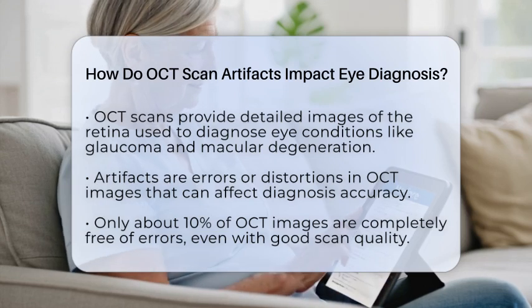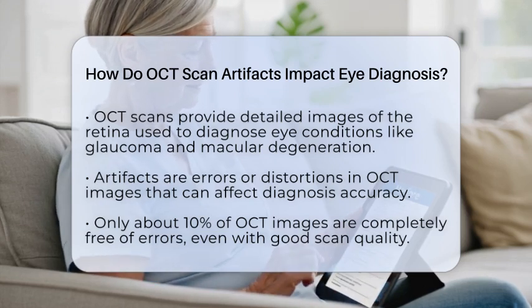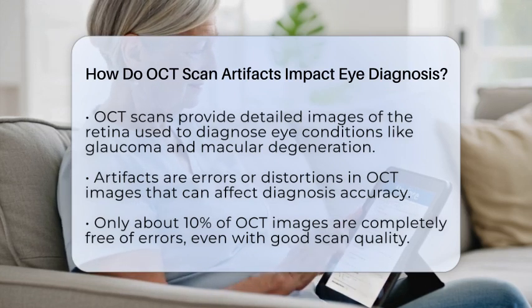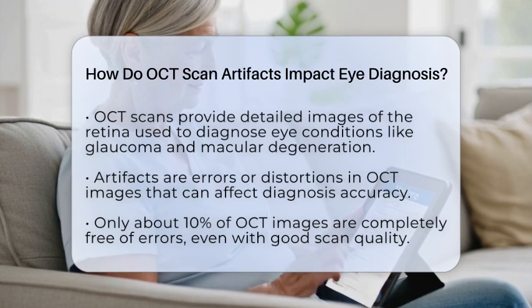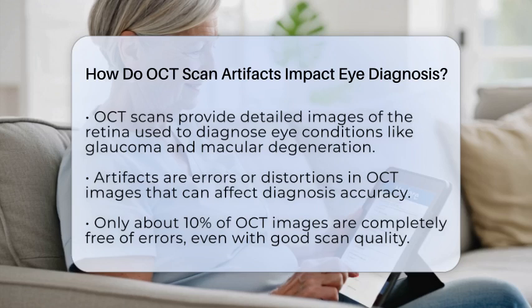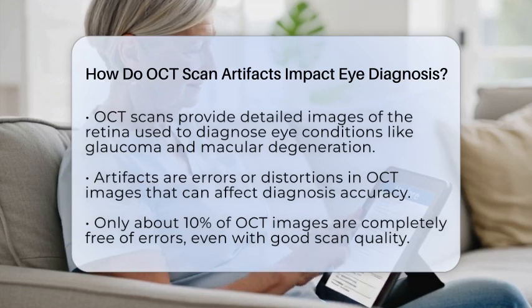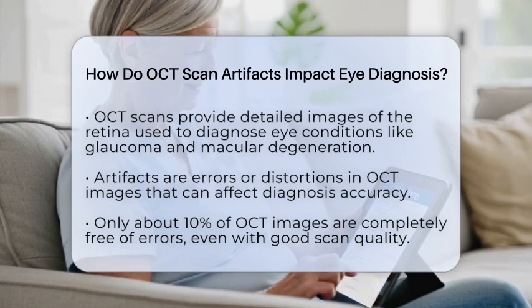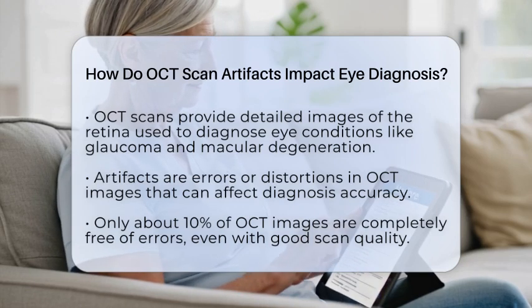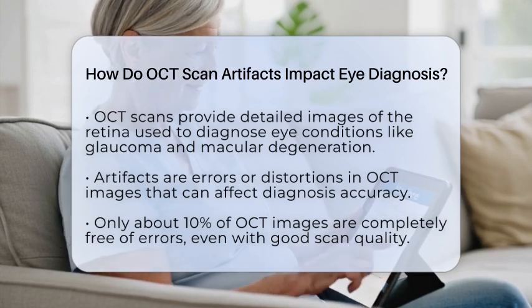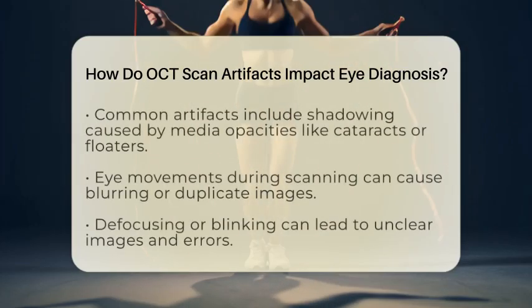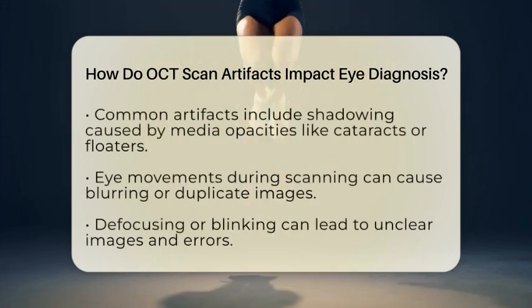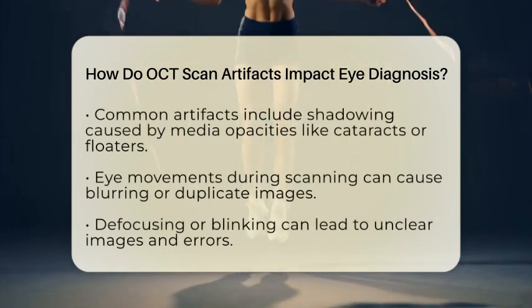Artifacts are errors or distortions that can sneak into the images, and they can really influence how accurately a disease is diagnosed or monitored. These artifacts are surprisingly common. Studies show that only about 1 in 10 OCT images are completely free of errors, even when the scan quality seems acceptable. Some typical artifacts include shadowing, which can hide important parts of the retina, especially in the macula or optic nerve head. Shadowing often occurs when there are media opacities like cataracts or vitreous floaters blocking the light.